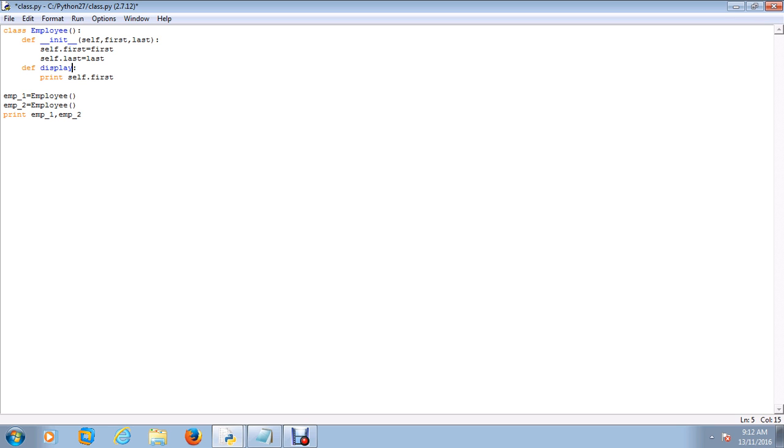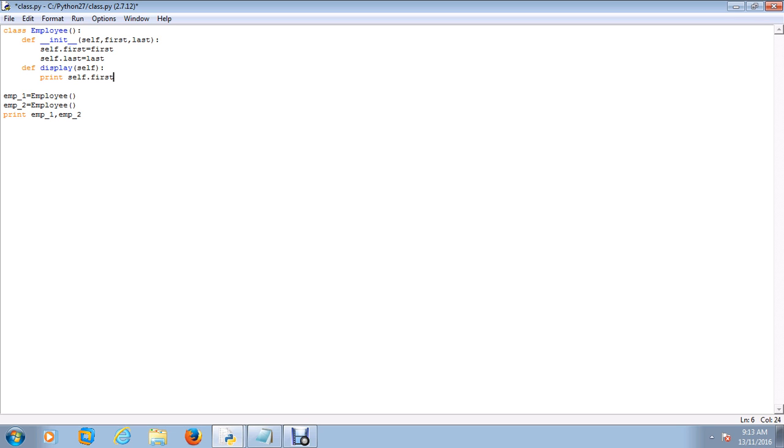Remember, any function that you define within a class has to have the self argument, because you're always going to call the methods within a class with an instance. Whenever an instance calls a function within a class, the first argument that is passed is the instance name, nothing but self. As I mentioned, the instance name is the first argument which is automatically passed.